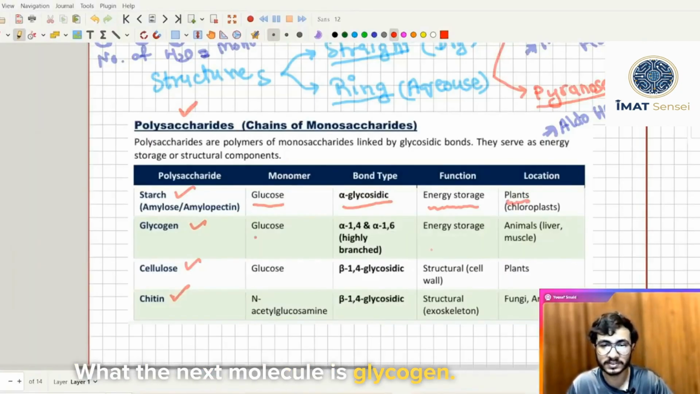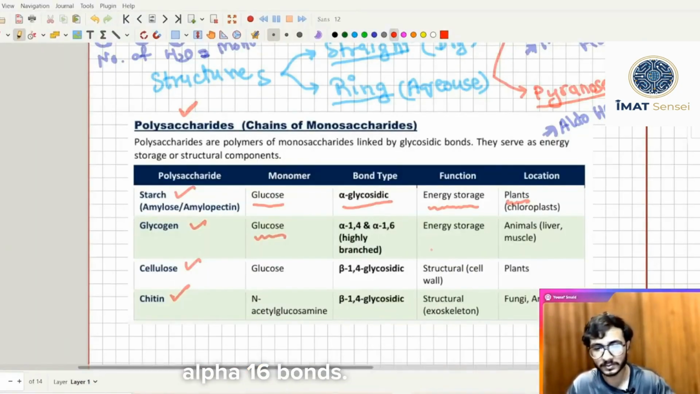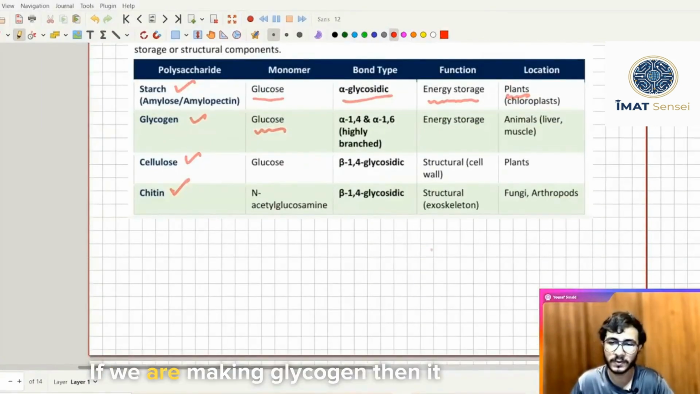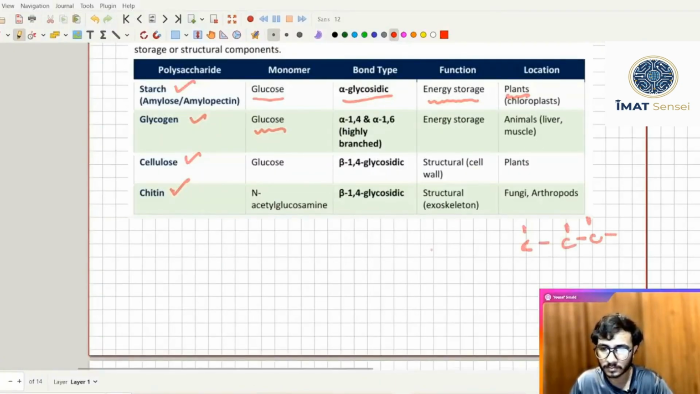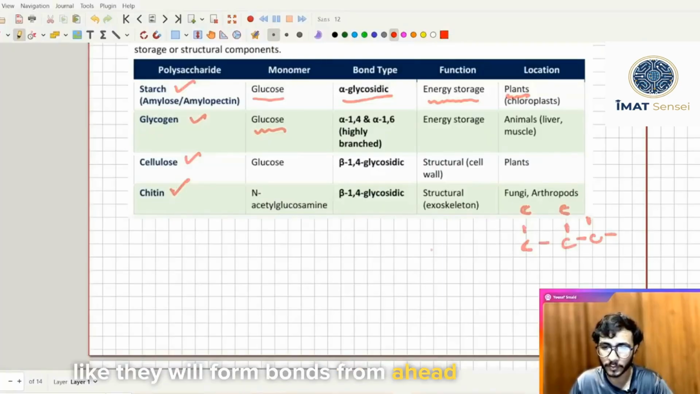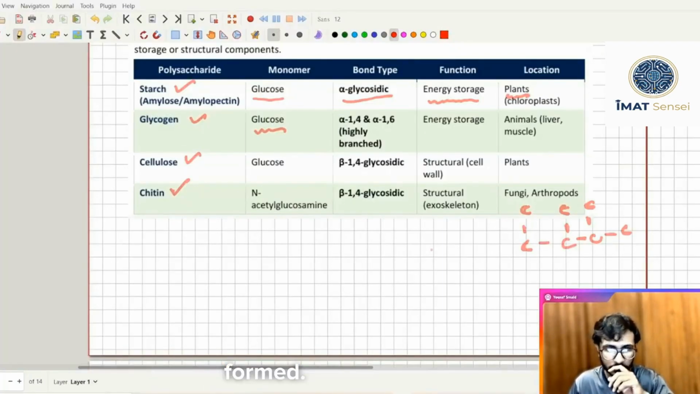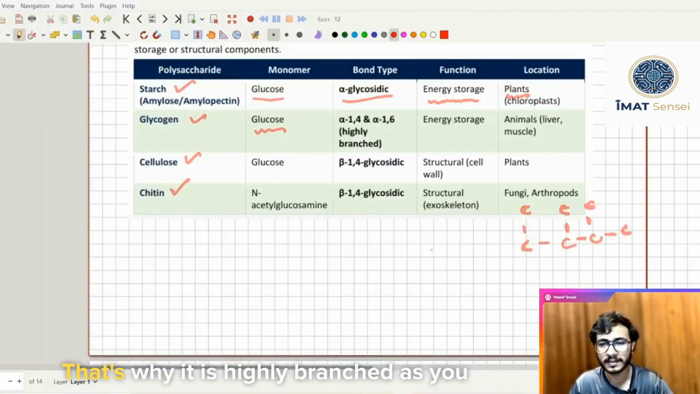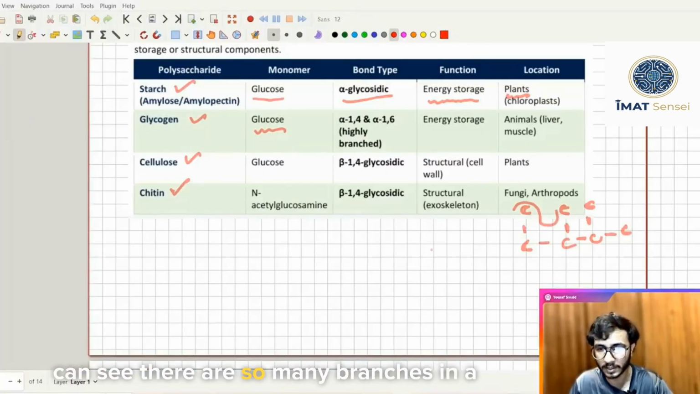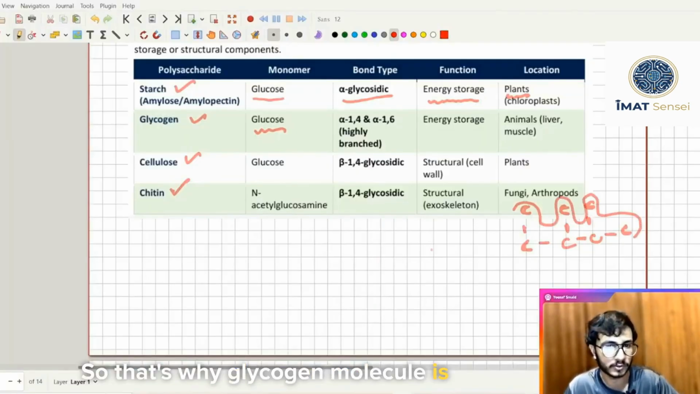The next molecule is glycogen. Glycogen contains both alpha 1,4 and alpha 1,6 bonds. If we are making glycogen, then it contains bonds like this, alpha 1,4, alpha 1,6. They will form bonds ahead and above. So that's how a glycogen molecule is formed. It contains both alpha 1,4 and alpha 1,6 bonds. That's why it is highly branched. As you can see, there are so many branches in a glycogen molecule. So that's why the glycogen molecule is really important.